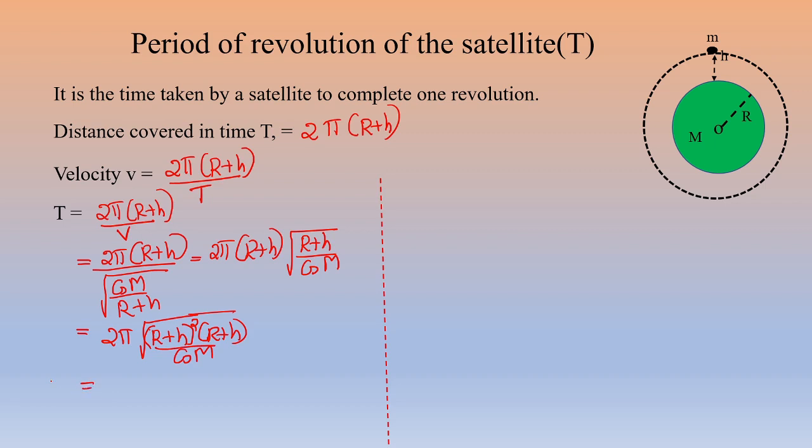So capital T is equal to 2 pi into square root of r plus h whole cube divided by capital GM. This is one expression for the period of the satellite.